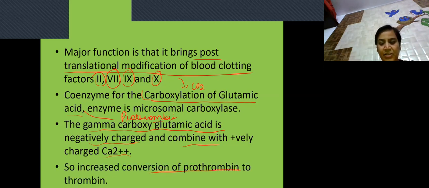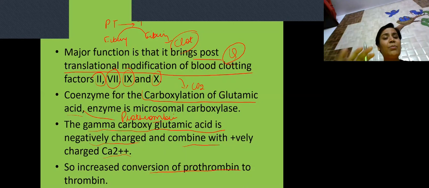So increased conversion of prothrombin to thrombin is there, and fibrinogen to fibrin is there. This is how the reaction occurs: prothrombin to thrombin, then fibrinogen to fibrin, leading to the formation of clot. Very important question, most frequently asked in the exam also. And this is the most important function catalyzed by vitamin K.